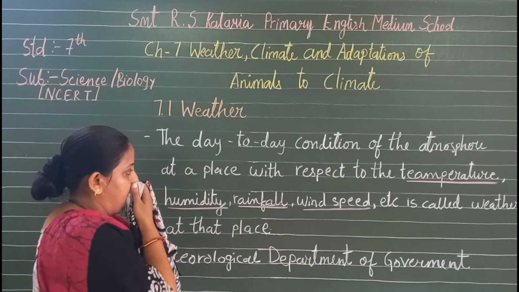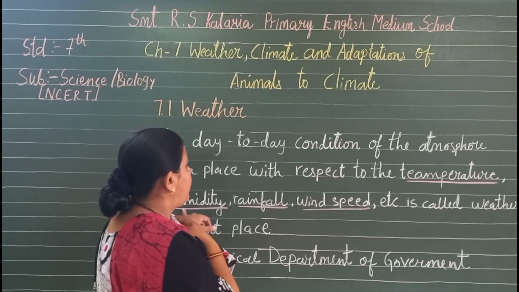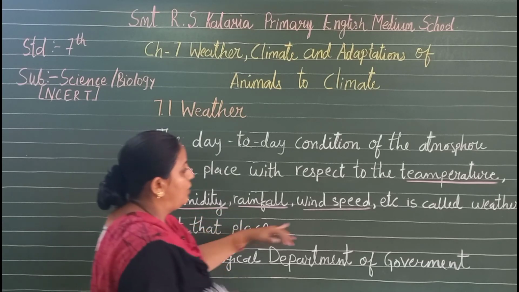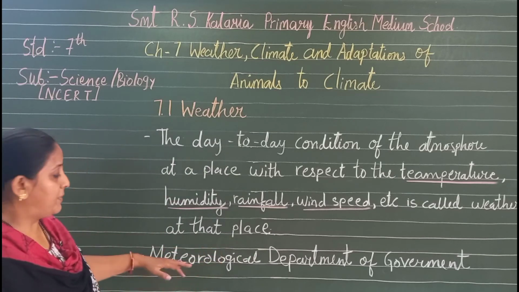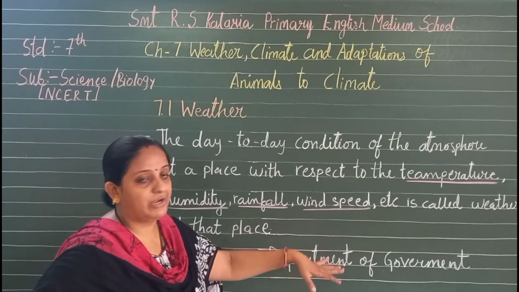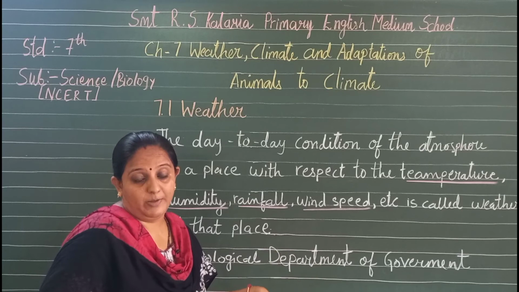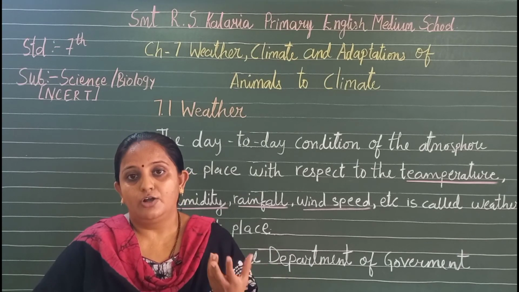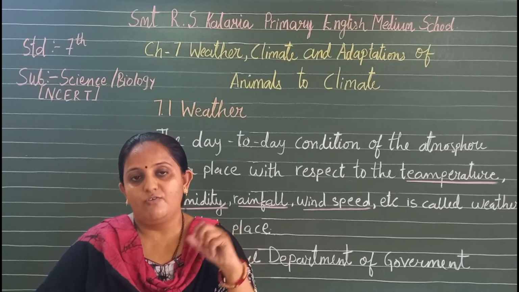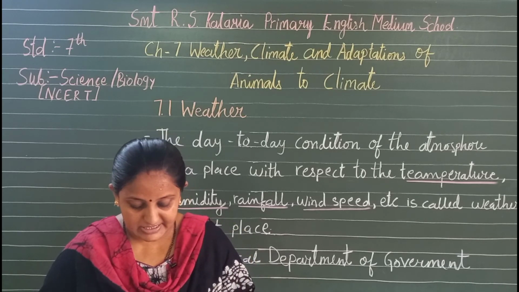So temperature, humidity, rainfall, wind speed, etc. are the elements of the weather. Weather reports are prepared by the meteorological department of the government, and rainfall is measured by an instrument known as a rain gauge, which has a funnel top through which rainwater is collected.